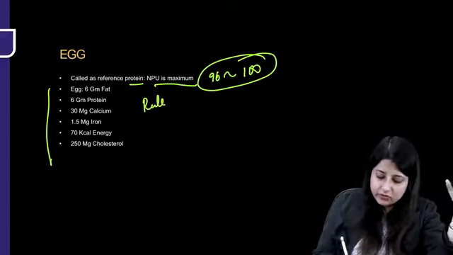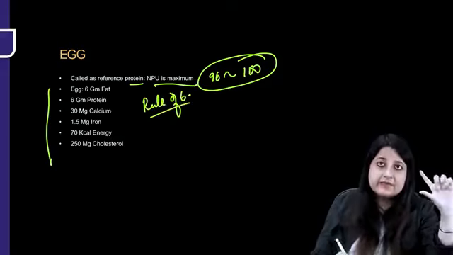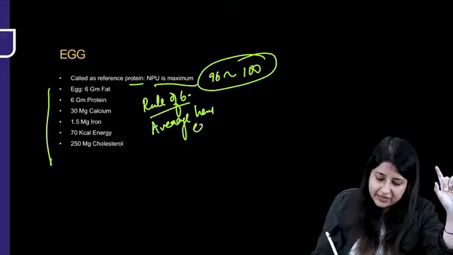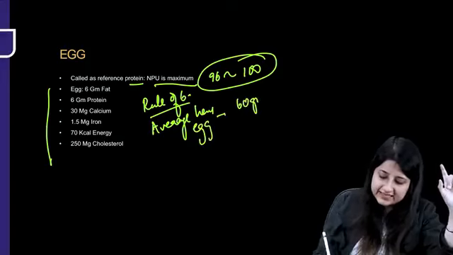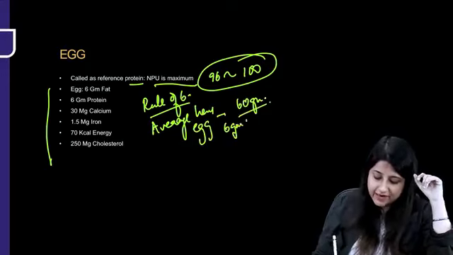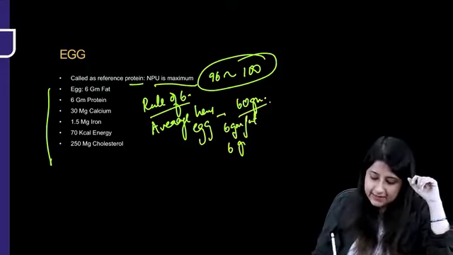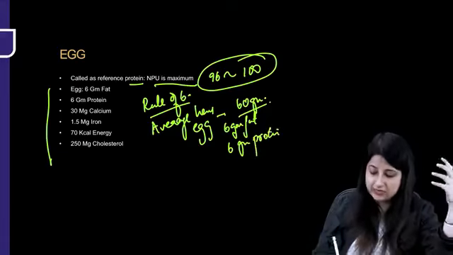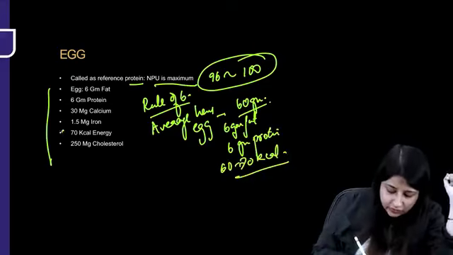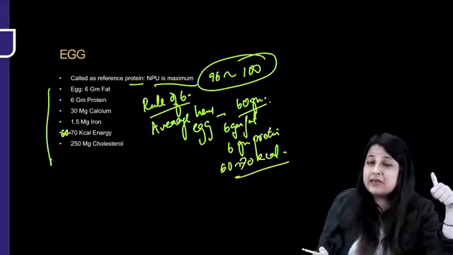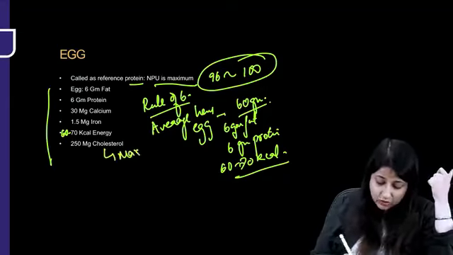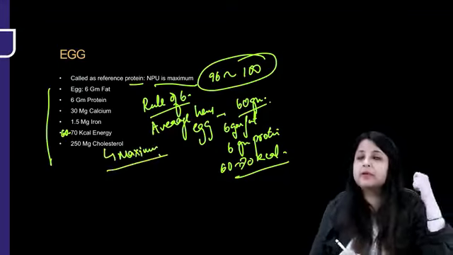I've taught you this before also. You can remember the rule of 6. An average hen's egg weighs how much? An average hen's egg weighs 60 grams. It's providing you how much? 6 gram fat, 6 gram protein and 60 to 70 kilocalorie energy. Plus 30 milligram calcium, 1.5 milligram iron, and this has the maximum cholesterol, 250 milligram.